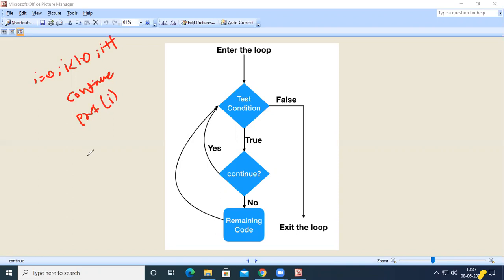When we use continue inside the loop, what will happen is the compiler is going to skip the remaining lines in the current iteration. So here, let us see, we don't have a continue statement here. So if we do for I equal to 0, I less than 10, I plus plus, it will print the numbers from 0 to 9 on the output screen.